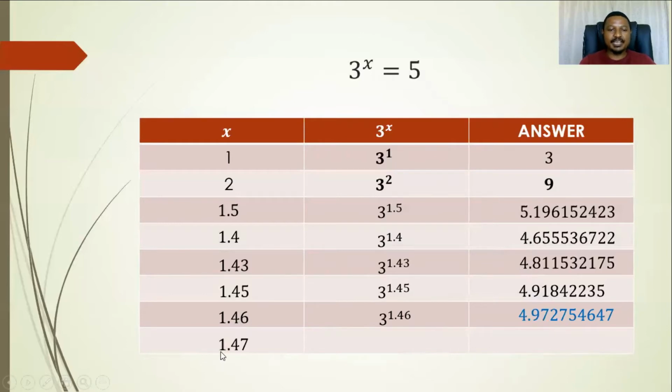Now if we try 1,47 and we substitute it in there, we have 3 to the power 1,47. What are we going to get? We're getting something a little bit more than 5. And we said earlier that in our approach, we want the number that would be close to 5 but less than 5. So if 1,47 is taking us above 5, then we will abandon 1,47 completely. So we will stick with 1,46.